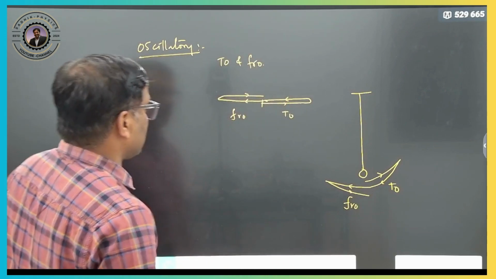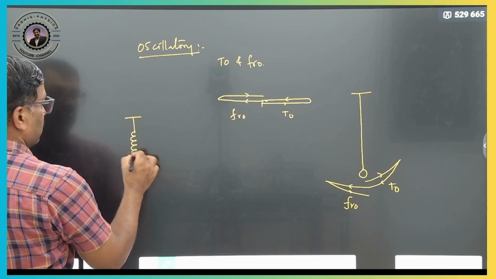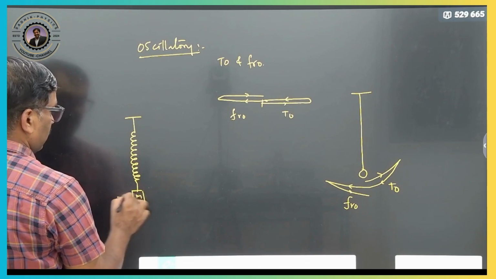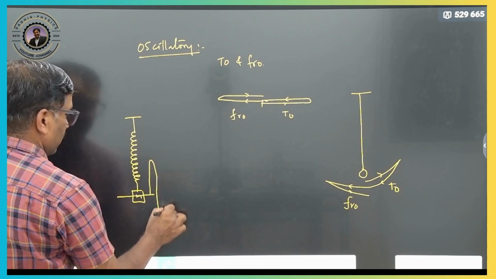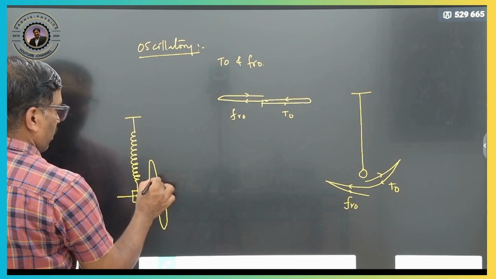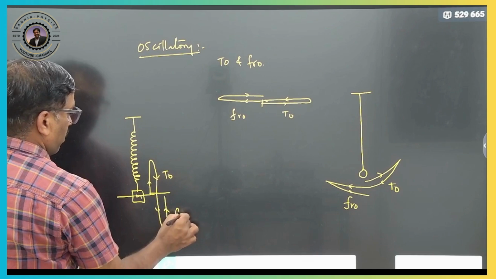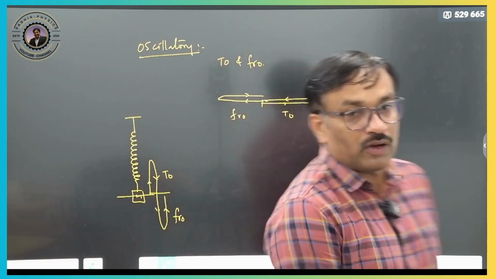Even a spring mass pendulum. What happens here? This is a mass. It will go like this, again go like this, again go like this. So this is also to and fro motion. Clear? To and fro motion.